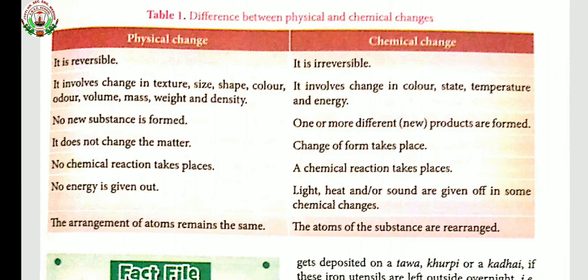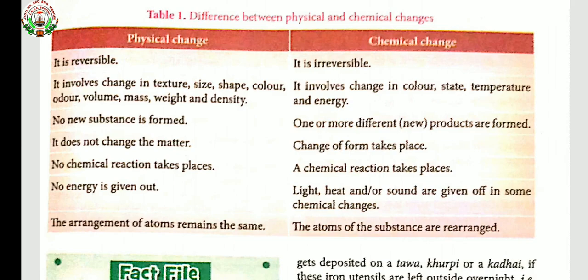It cannot be reversed back. Physical change involves change in the texture, size, shape, color, odor, volume, mass, weight and density. Chemical change involves change in the color, state, temperature and energy.